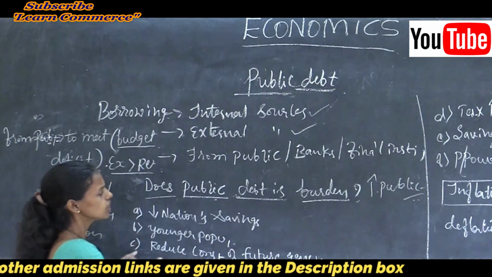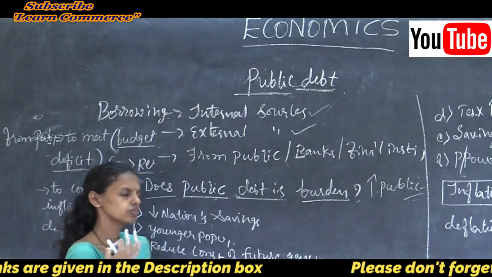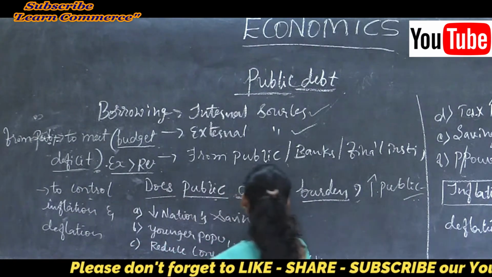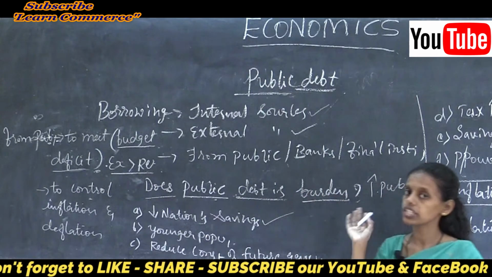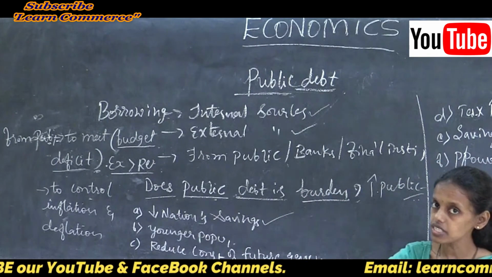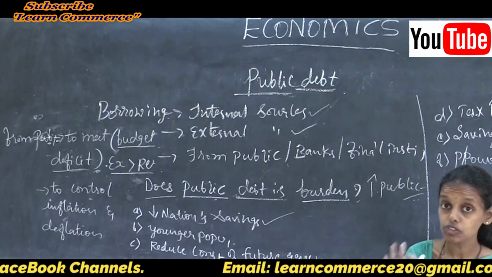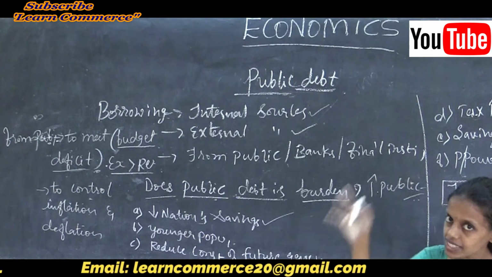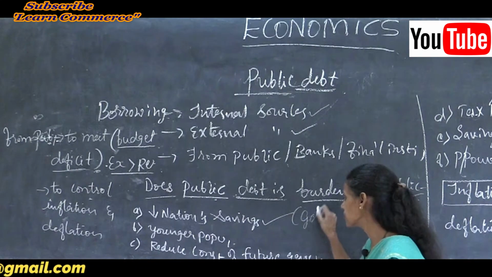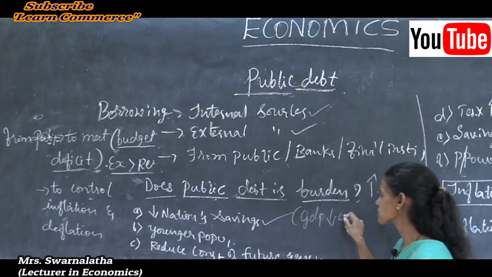Thus, what are the impacts of public debt on the economy? First, it reduces the nation's overall savings. Not only individual savings, students, but the country's savings reduce, which means national income or GDP decreases.